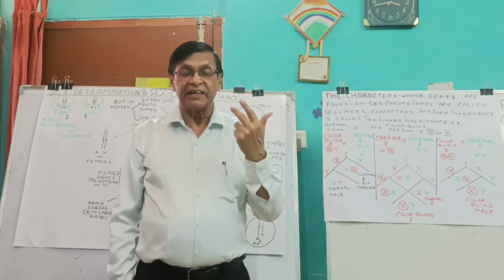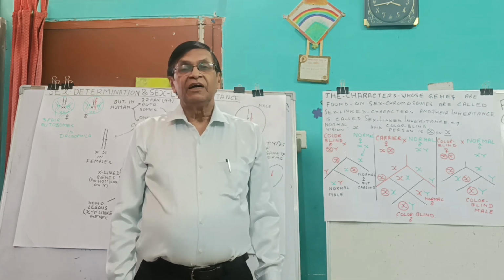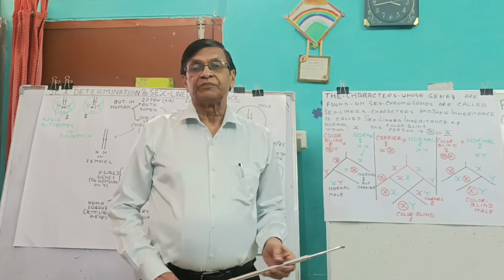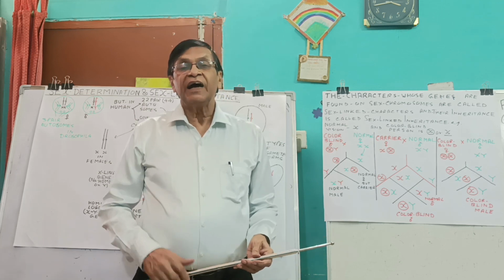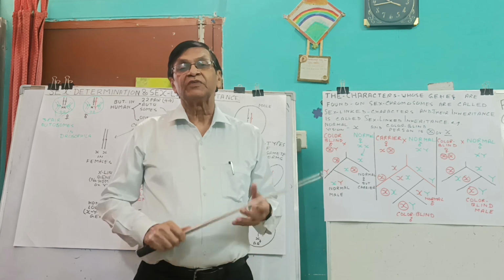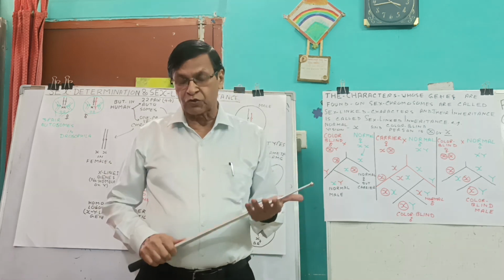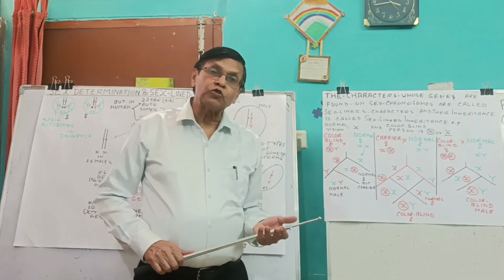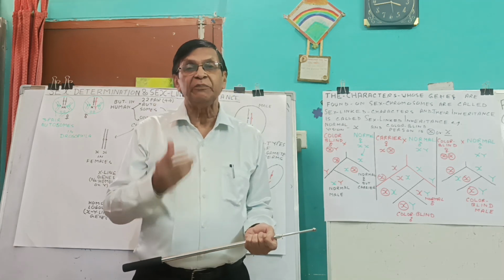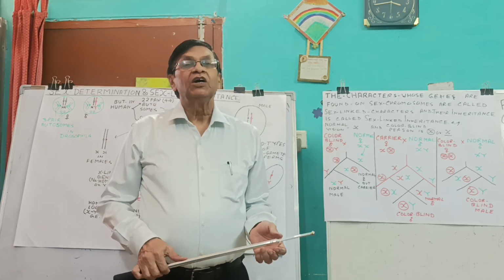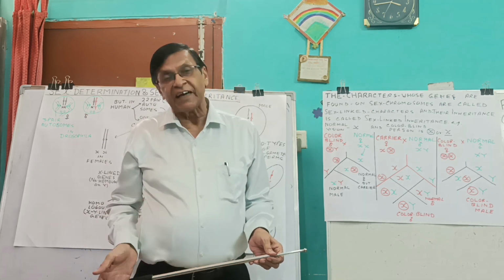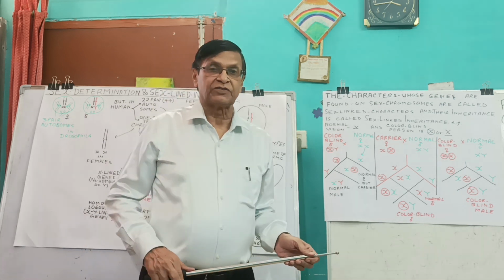At the same time, we came to know about chromosomes, and chromosomes were of two types, autosomes and sex chromosomes. The autosomes were of same type in both male and female individuals, but the sex chromosomes were of different type in male and female individuals.